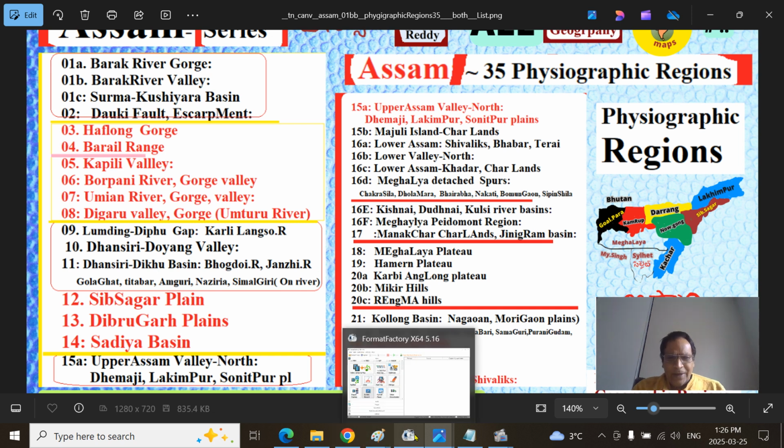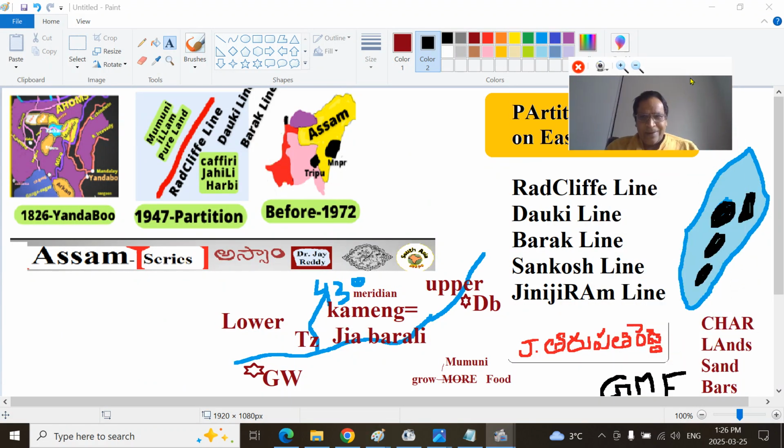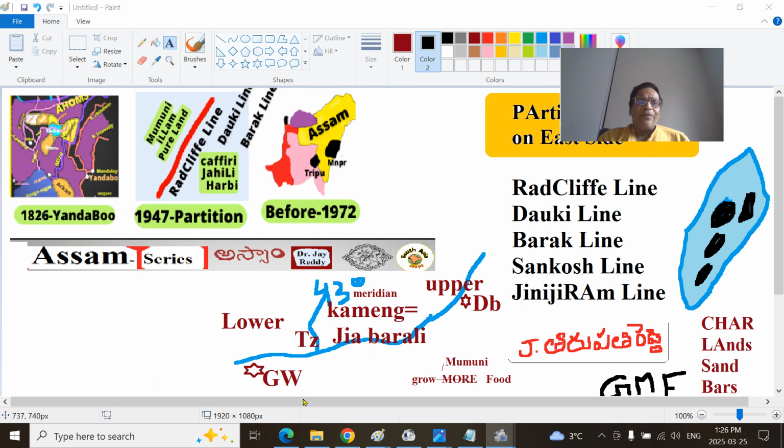What is Upper Assam and Lower Assam? I have delineated here a little bit more. If you take the 43 degrees longitude, that is the east of the Greenwich line, that is essentially meridian, anything east of it is the upper Brahmaputra Valley. Anything lower is the lower Brahmaputra Valley. This is the broader conceptualization.